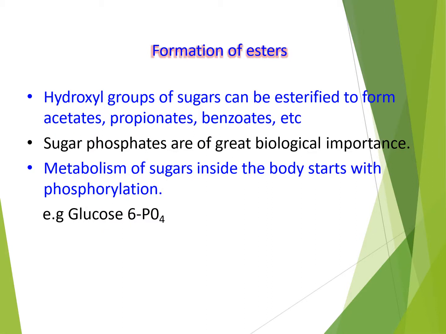And the next important chemical reaction is formation of esters. So the hydroxyl group of sugars can be esterified to form acetates, propionates, benzoates, etc. Sugar phosphates are of great biological importance as the metabolism of sugars inside the body starts with phosphorylation. You know well about this phosphorylation reaction. For example, that is glucose 6 phosphate.